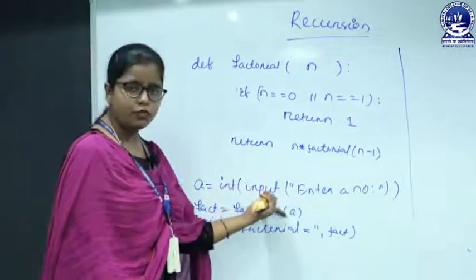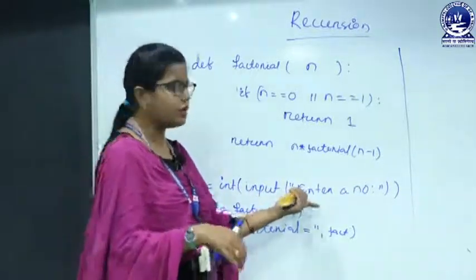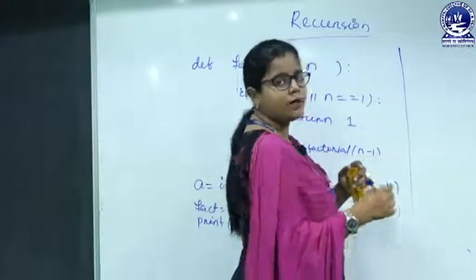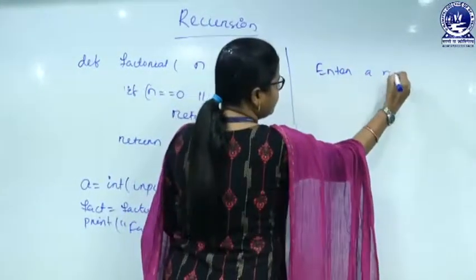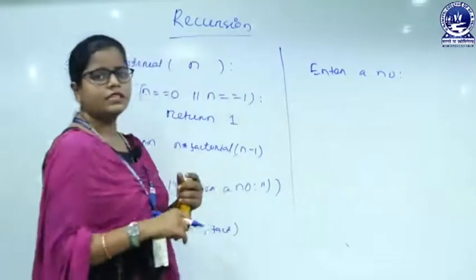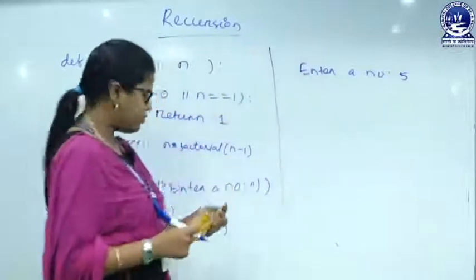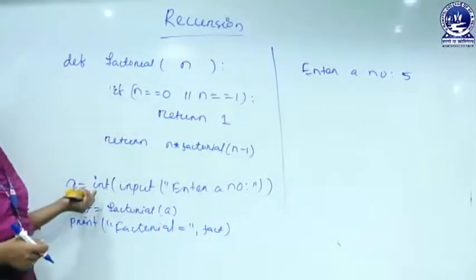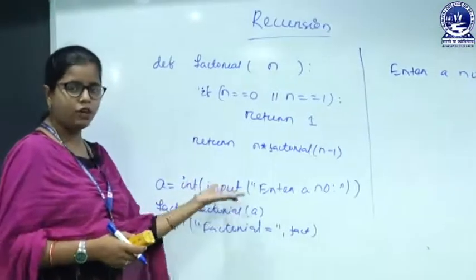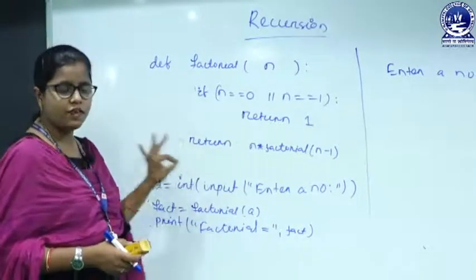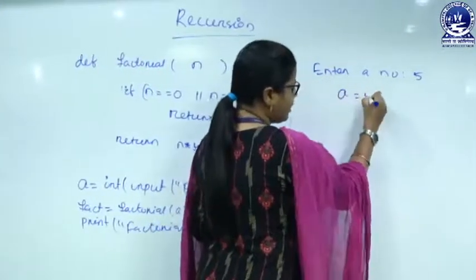So inside the input function, we have asked the user to enter a number. So the output screen will get printed with enter a number. Suppose here I have entered 5. So what is the value of a now? Whatever the input I am taking from the keyboard, I have just assigned this value to a. So a is 5 now.